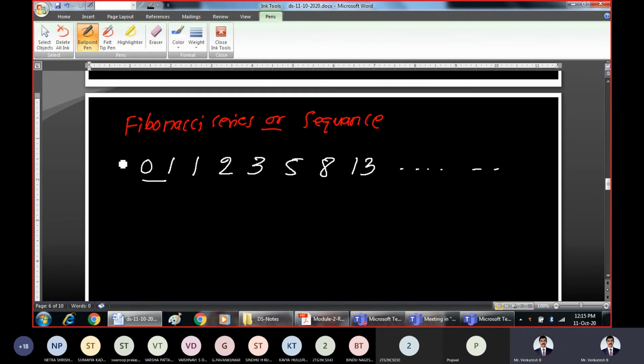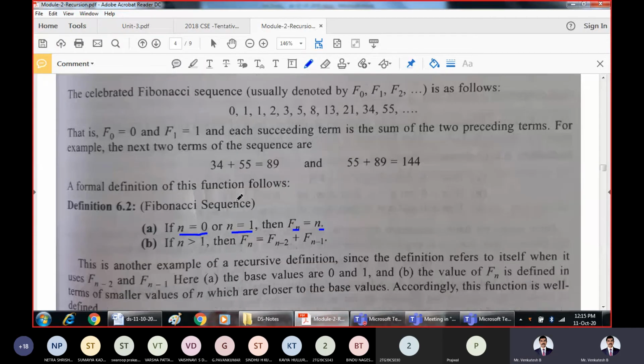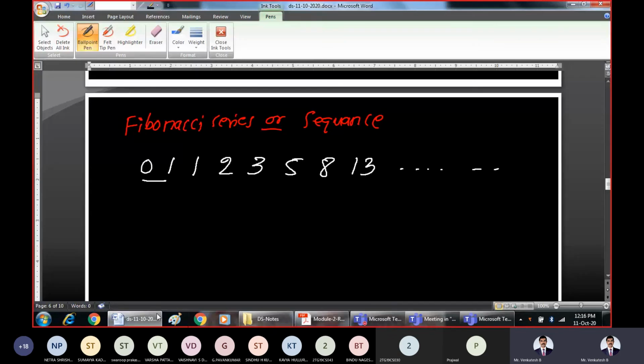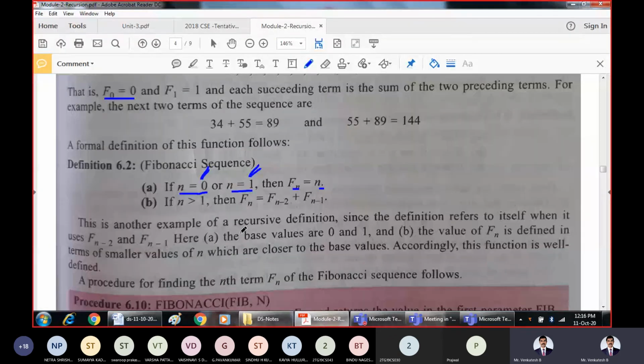If you are starting the Fibonacci sequence from 0, we treat it as the 0th Fibonacci number, then the first Fibonacci number. The 0th and first Fibonacci numbers are fixed. The 0th Fibonacci number is 0. The first Fibonacci number is 1. That sequence is fixed. Right? That is the very simple Fibonacci sequence.